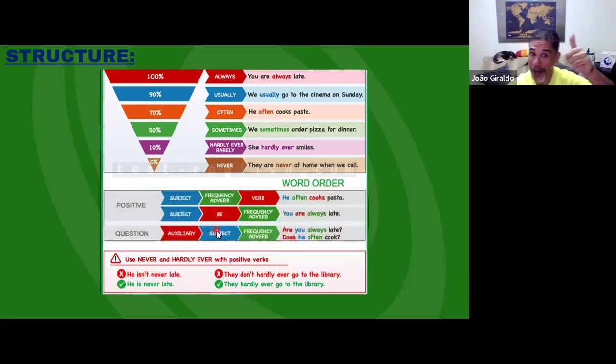Continue. So don't forget, okay, guys, this is the important thing about the structure of adverb of frequency. Normal verbs, so you have adverb of frequency and the verb. Verb to be, you have verb to be first and after the adverb of frequency.